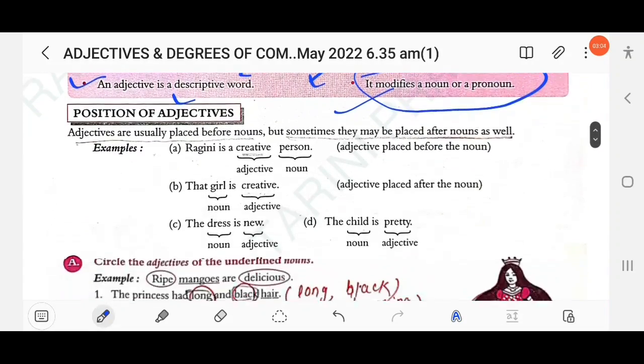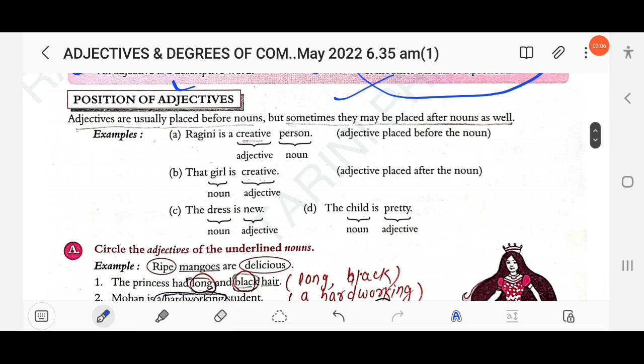Now, position of adjectives. Adjectives are usually placed before nouns, but sometimes they may be placed after nouns as well. Ragini is a creative person. Here the adjective is placed before the noun. This is called an attributive adjective. What is an attributive adjective? If the adjective is used before the noun, here the noun is person and the adjective is creative. Creative is used before the noun person. So this adjective is called an attributive adjective.